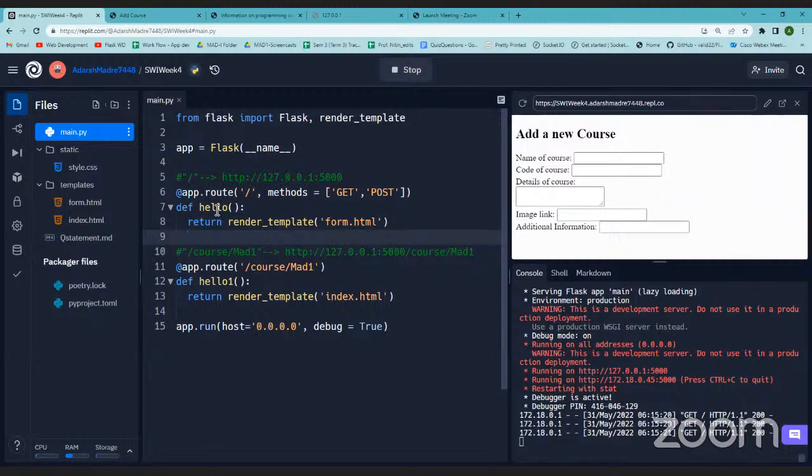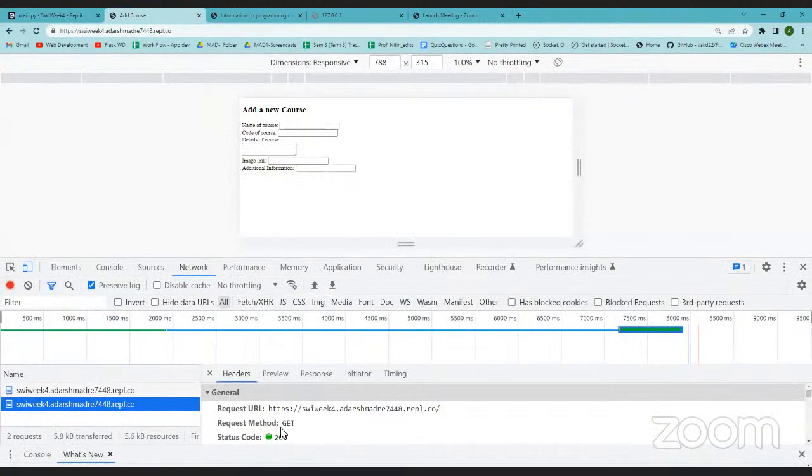So with the method you can make one route and one function do multiple things. That is useful. Why? Because let's say I want some information to come on my screen, and then the same screen should send information to the server. In that case I have the same URL, same screen, same template, but different functionality. So it becomes handy to use methods. Till now, whatever we did was using the GET method. As you saw here also, the request method was GET.